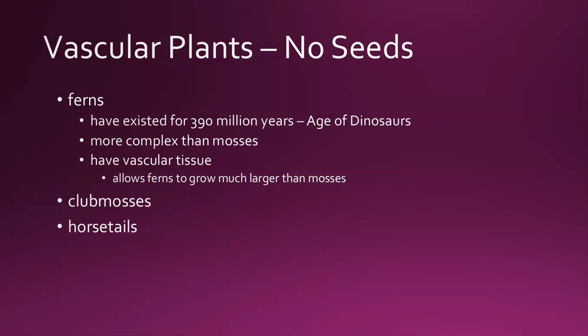Ferns are probably the seedless vascular plants that you're most familiar with. They've been around for about 390 million years, since the age of the dinosaurs. They're actually more complex than mosses, right, because they do have that vascular tissue. The vascular tissue allows ferns to grow much larger than mosses because ferns don't need to rely on simple diffusion to move materials in and out of their bodies. And in some parts of the world, ferns can even grow to be the size of trees. So let me show you some pictures here.